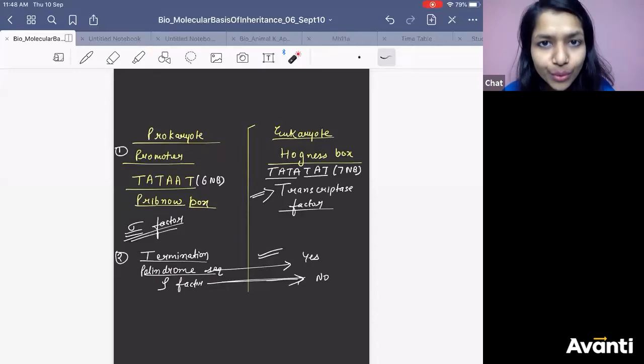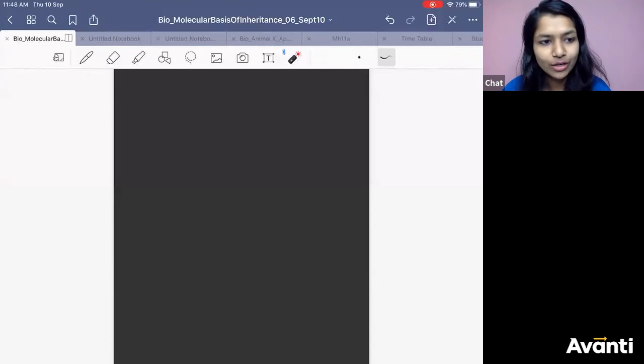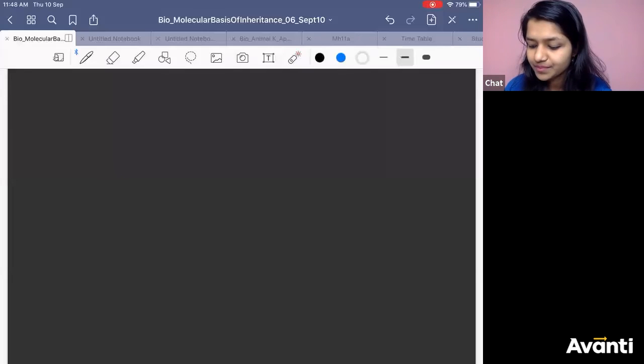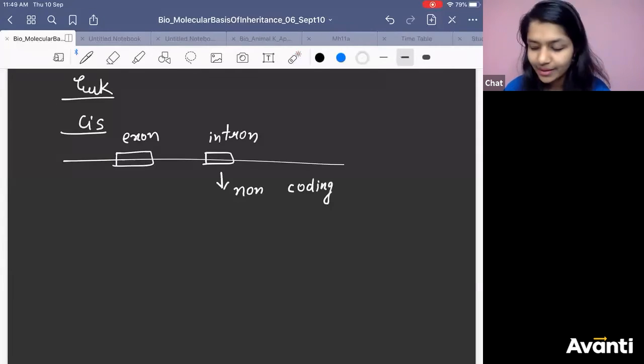Now, do you know that in eukaryotes, the cistron has exon as well as intron? You know it, na? I already taught you that in eukaryotes the cistron has exon as well as intron. Intron is the non-coding sequence, right? And exon is the coding sequence.